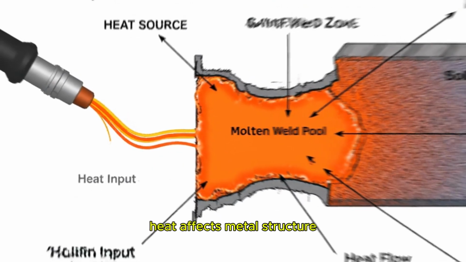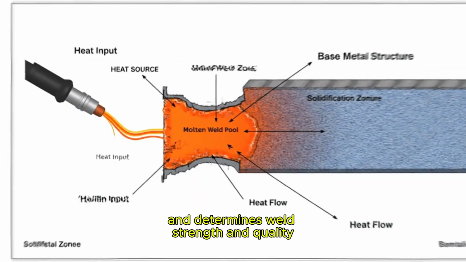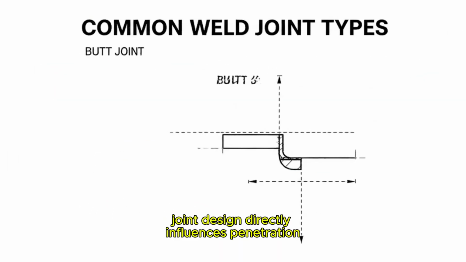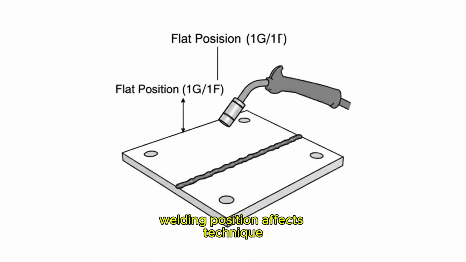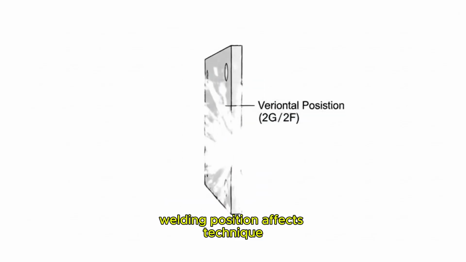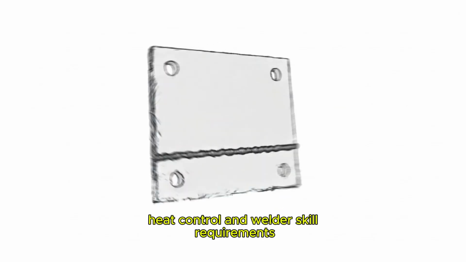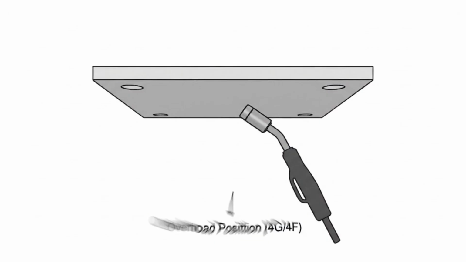Heat affects metal structure and determines weld strength and quality. Joint design directly influences penetration and load-bearing capacity. Welding position affects technique, heat control, and welder skill requirements.